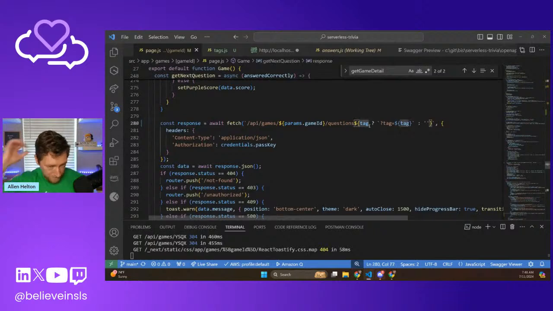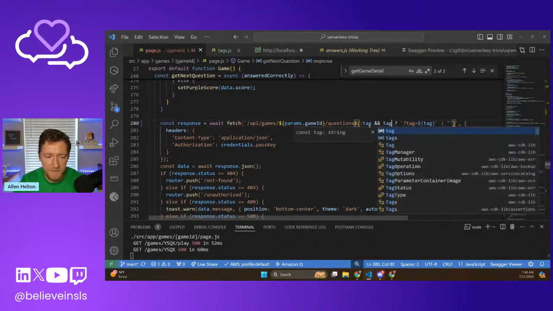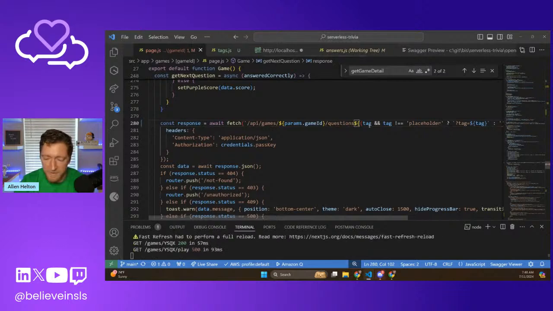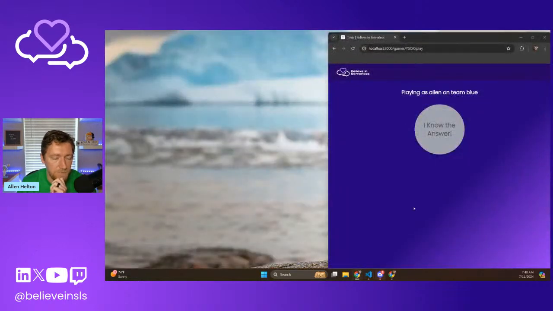So we have tag, basically our no value is placeholder, so we have to update it. We have to say if tag, and tag doesn't equal placeholder, then we'll add the tag. It's gonna be a long line. Okay, see if that works.